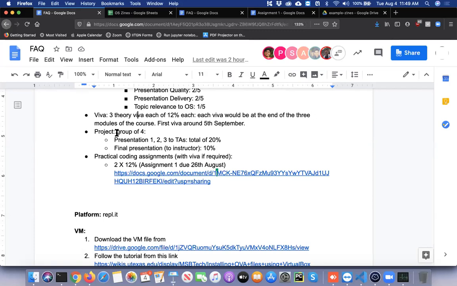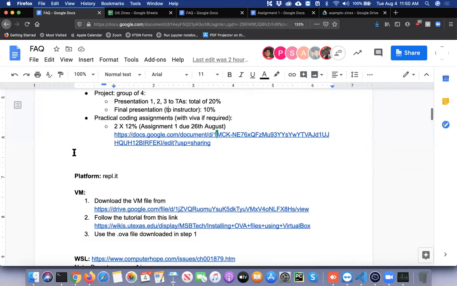The projects would be in groups of 4. The project topics would be released at the end of this month. We want you to first understand the theory much better and do some laboratory experiments before you take up different topics, because it doesn't make sense to take up something about which you have not studied any amount of theory. The project would be a total of 30% of the grade, out of which 20% would be regular meetings with the TAs. This would be 3 meetings in total. And the final presentation to the instructor would be 10%.